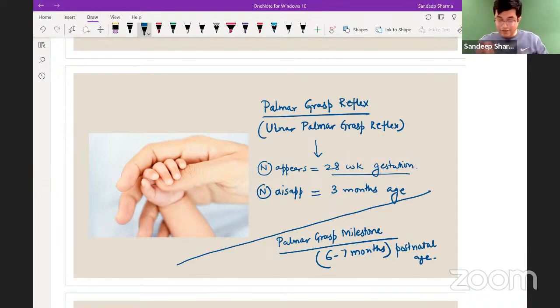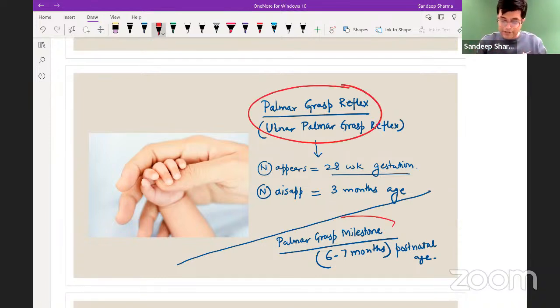In a 7-month-old child, you do like this, the child will not hold unless he wants to voluntarily hold. So palmar grasp milestone is voluntary holding. If the child feels like holding, he will hold, otherwise he will not. That is a milestone which appears at 6 to 7 months. So please keep a difference between these two. This is a common mistake I see every year. Palmar grasp reflex is different, palmar grasp milestone is different. Though both sound the same, they are different, right?